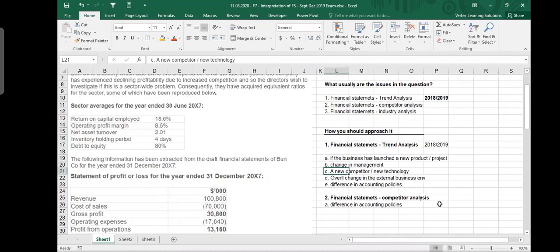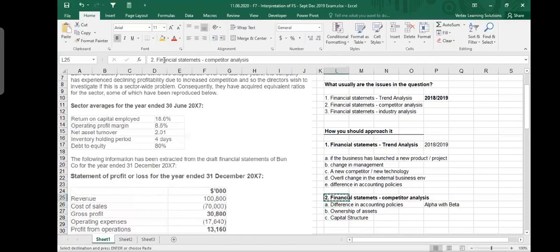When you are comparing Alpha with Beta, you should always be thinking about how Alpha accounts for its books and what accounting policies Beta has. Ownership of assets is one very important and very common thing. Alpha is a hotel company which usually owns its properties. Beta is also a hotel chain, but they lease or rent. When you have a difference in ownership, one is charging depreciation, the other is paying rent, and that creates some impact. So you talk about ownership of assets, and you talk about capital structures, who has more equity and who has more debt. So we talk about differences in accounting policies, ownership of assets and capital structures. This is usually what you look at in a competitor analysis.